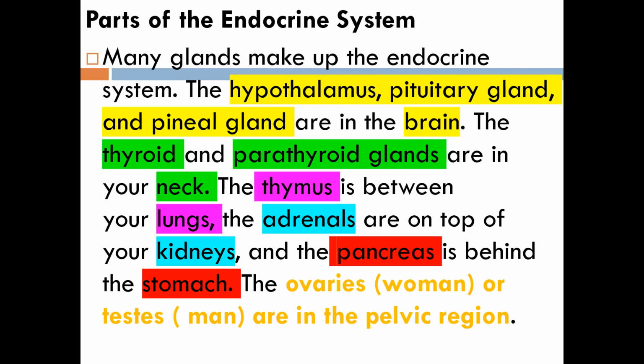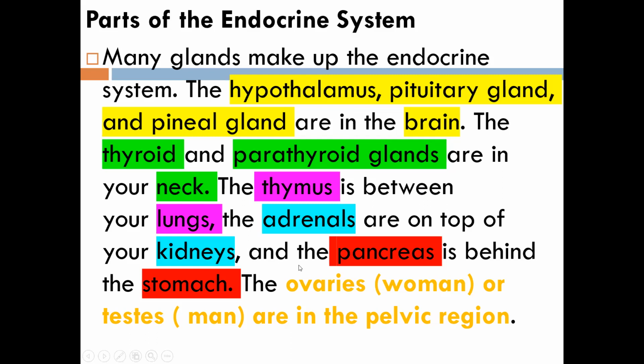That's why. Okay, the thymus is between your lungs. The thymus is also another gland. This thymus is present between your lungs. And then there is also another gland which is known as the adrenal gland. The adrenal glands are on top of your kidney. So I'll be showing you all the picture of all this. These glands are present on the top of the kidney. Kidney का ऊपर में होता है ये. Kidney के above, kidney के top position में ये जो adrenal gland है ना, वो सब हमको दिखाई देता है.